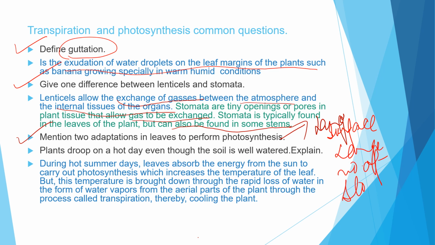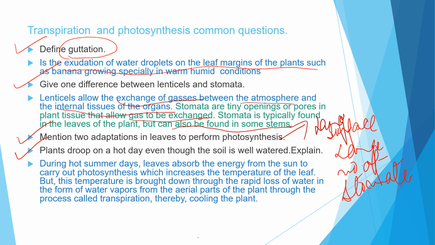So is it clear? These two are the main things. Others you can also tell, like the arrangement of the leaves, the concentration of chloroplast, and the extensive venation system. So these are all adaptations to perform photosynthesis. Now the next question is, why do plants droop on a hot day even though the soil is well watered? You should explain it with reasons.